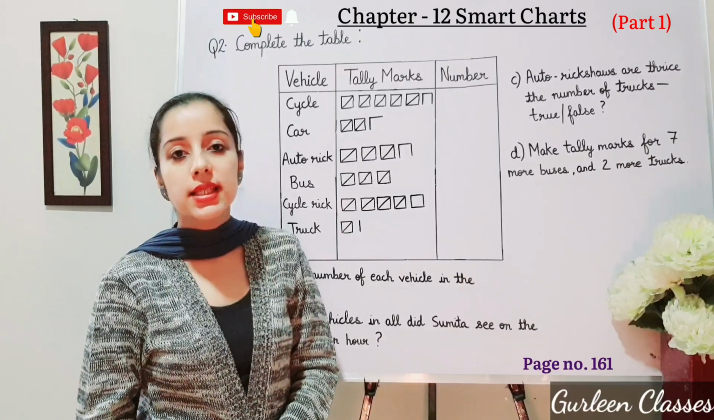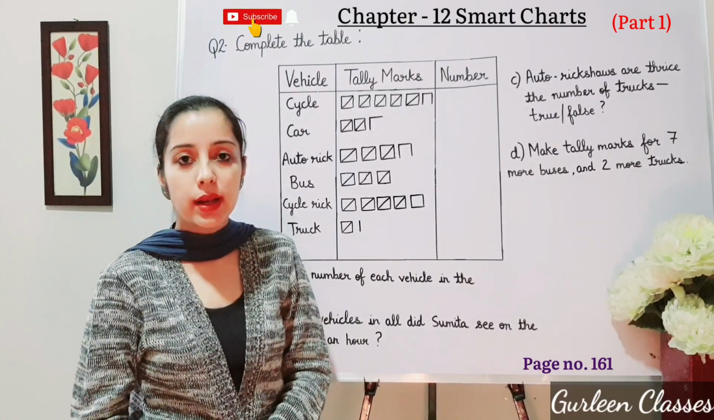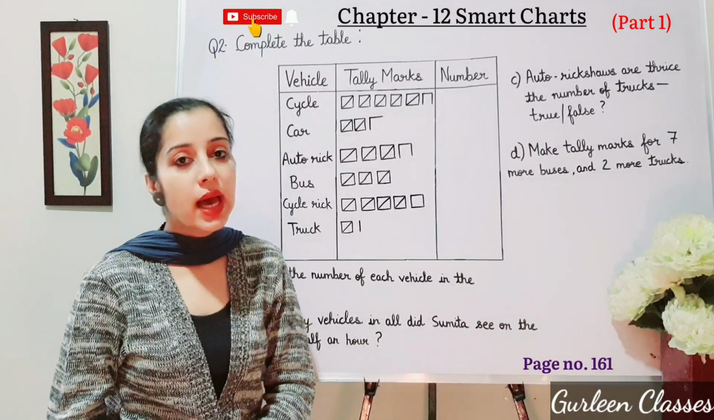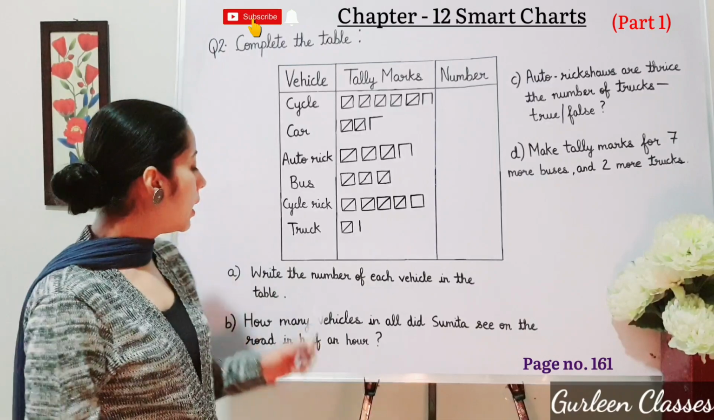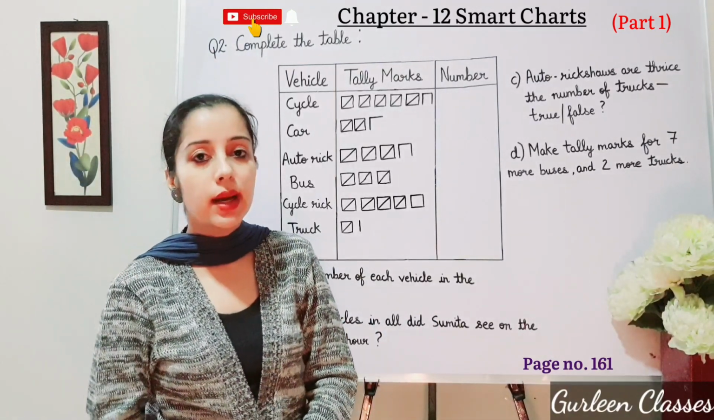Next question, let us complete the table given in your book, page number 161. In your books, you can see this table: vehicle, tally marks and number. Now A part, write the number of each vehicle in the table. So let us write the number here.